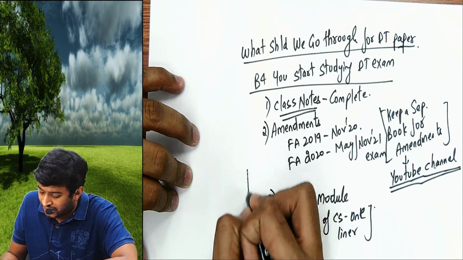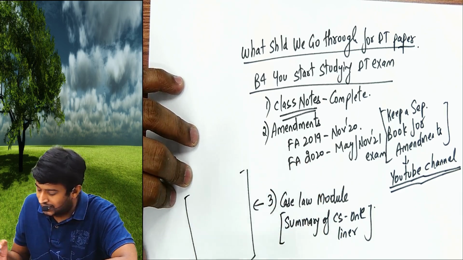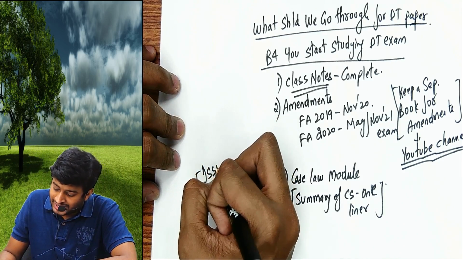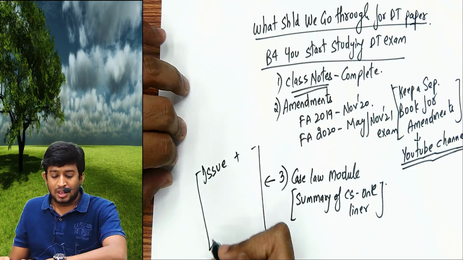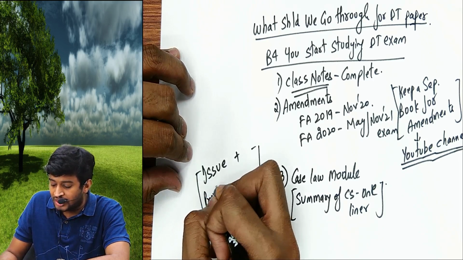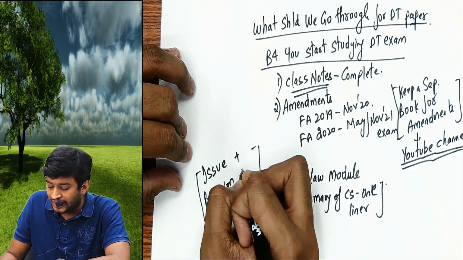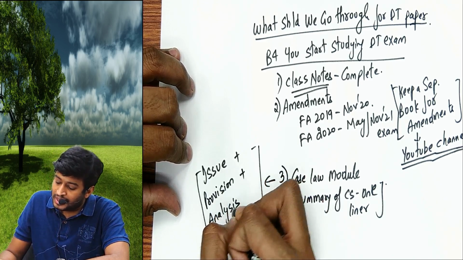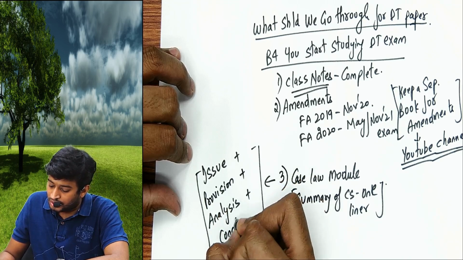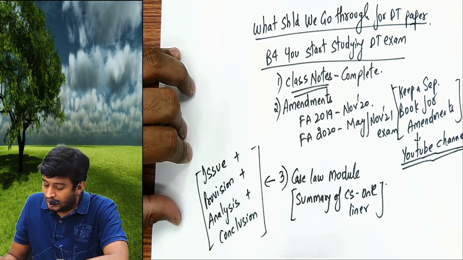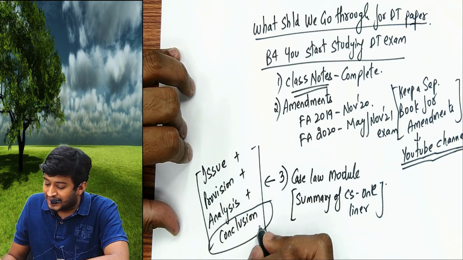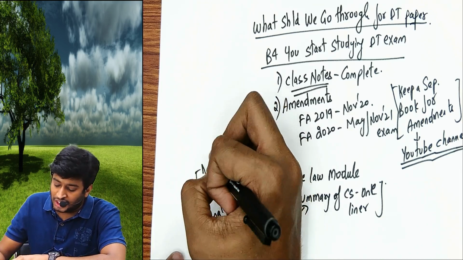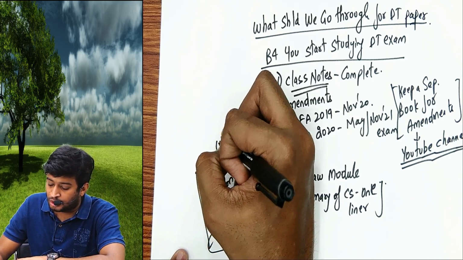If a case law comes in the exam, you should write in 4 paragraphs. You should first write the issue, what the problem is. Then you should write what the provision applicable to the particular case law is. Then you should give your analysis of the case law and you have to give the conclusion. The summary of the conclusion part I will give you for all those case laws applicable for your exam. Issue you have to just copy from the question.